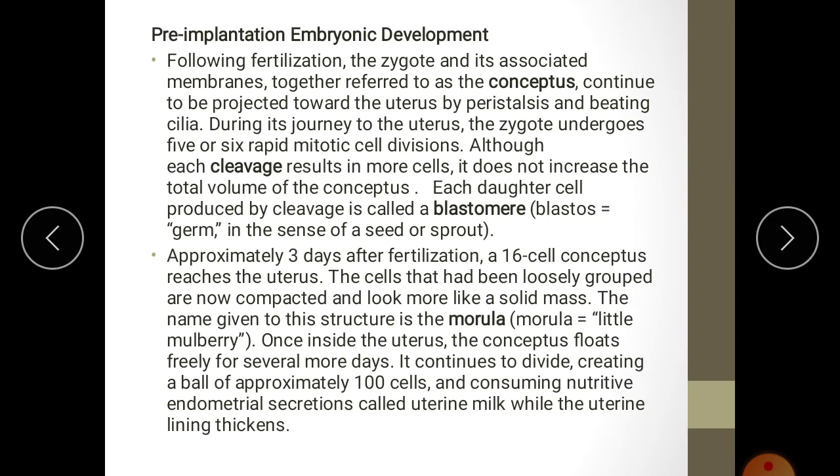So next, pre-implantation embryonic development, that is, embryonic development before implantation.